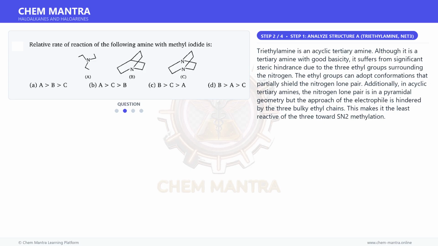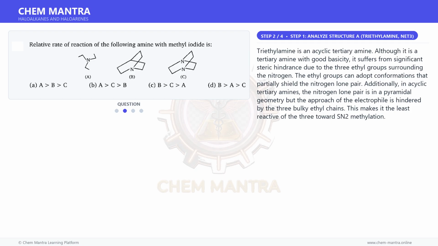Moving on to the next step. Triethylamine is an acyclic tertiary amine. Although it is a tertiary amine with good basicity, it suffers from significant steric hindrance due to the 3 ethyl groups surrounding the nitrogen. The ethyl groups can adopt conformations that partially shield the nitrogen lone pair.